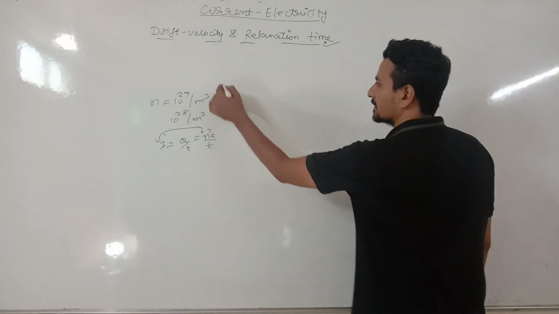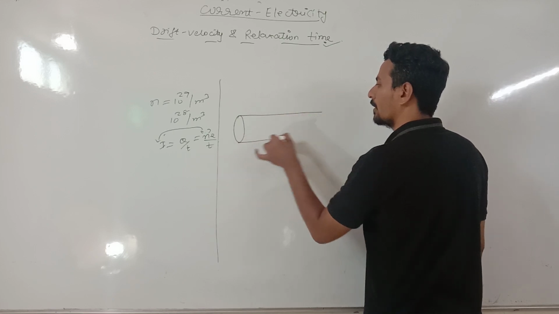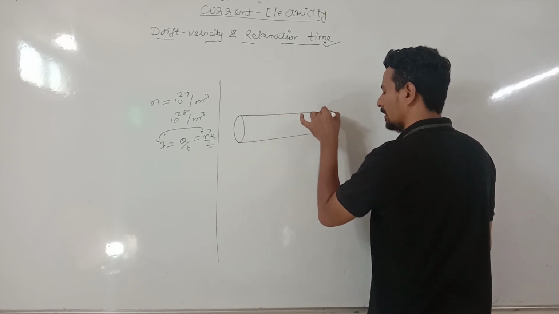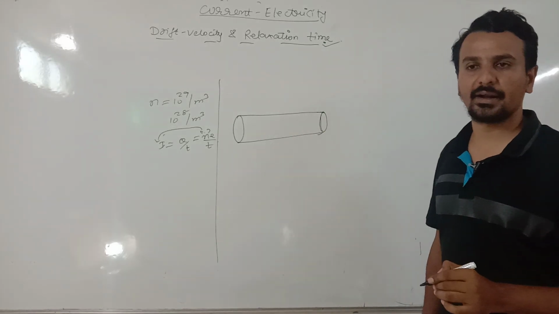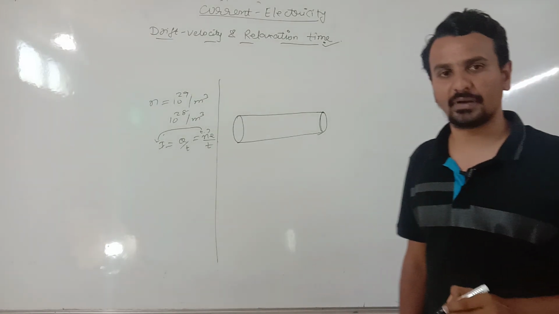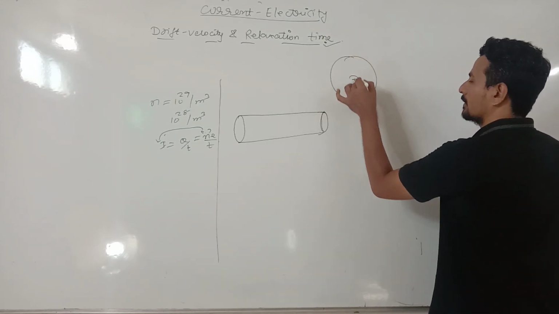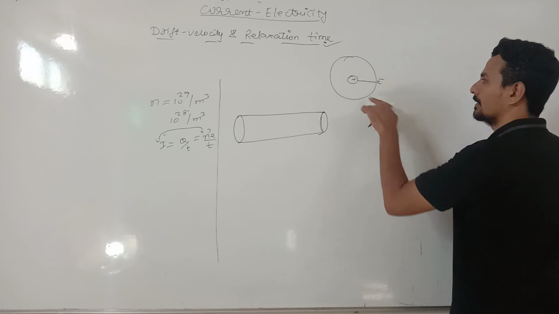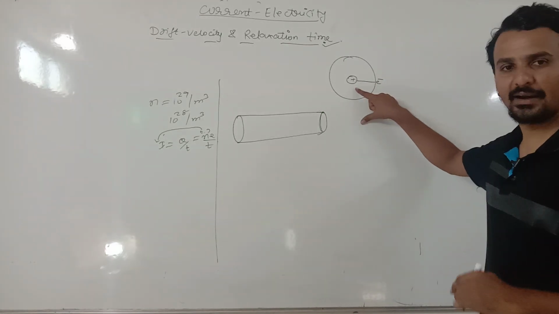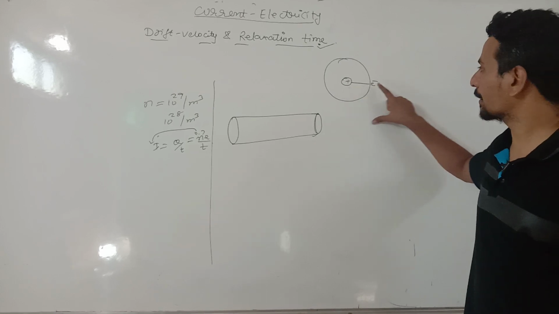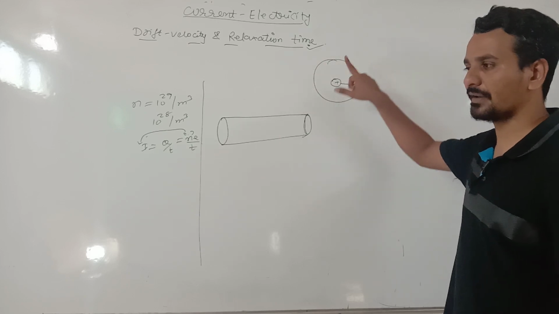Suppose let us consider a metallic rod. Now we know that in metals there are positive ions and free electrons. I'll start from the beginning. This is an atom. Atom is electrically neutral. The central part of the atom is known as the nucleus and electrons are revolving in orbits. As a whole the atom is electrically neutral.